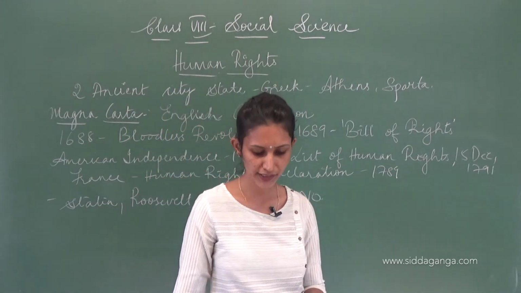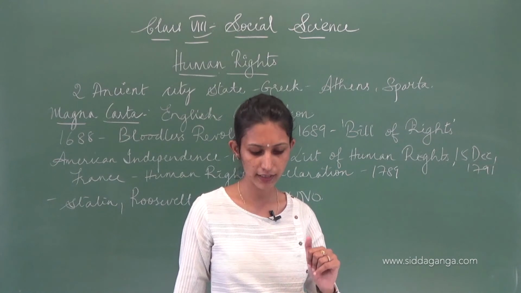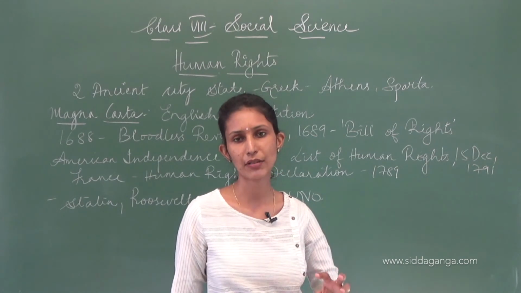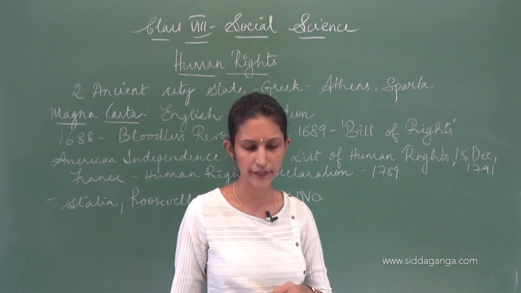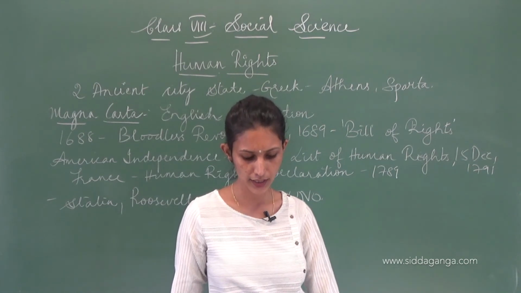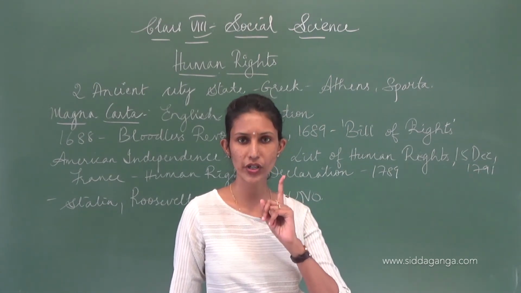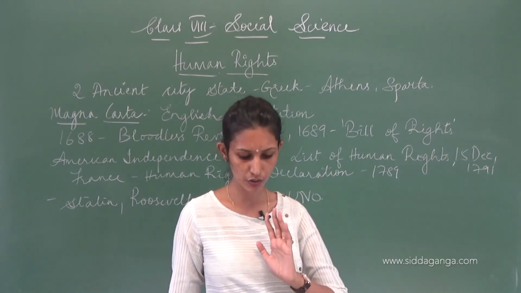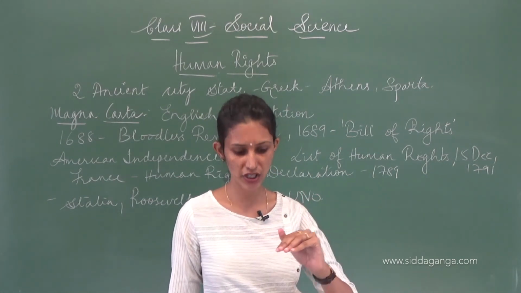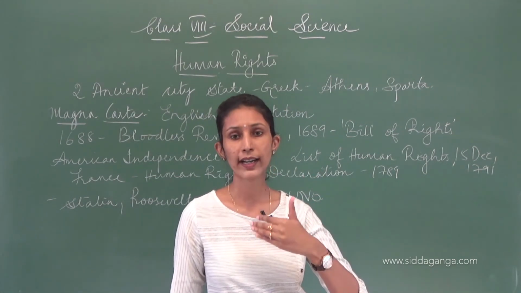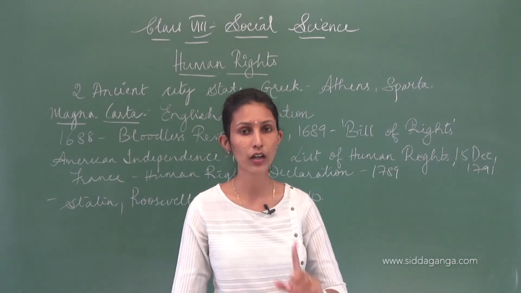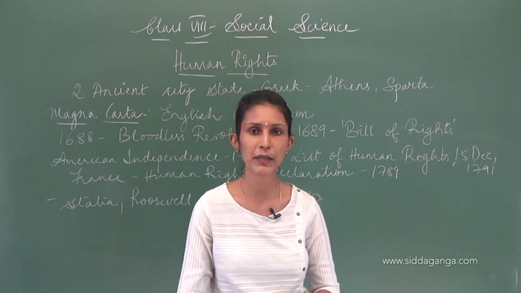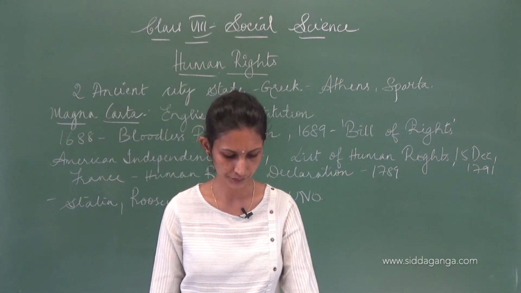Next is the State Human Rights Commission. According to the Protection of Human Rights Act in 1993, state human rights commissions were established at the state level. Again, they take human right violation cases. Here it has 1 chairman and 2 members. The chairman should be a retired judge of the High Court and members should be either serving judges or retired judges or at least served at the district courts for 7 years. They should have served at the district court, if not in the High Court, and they will be appointed by the governor of the state.